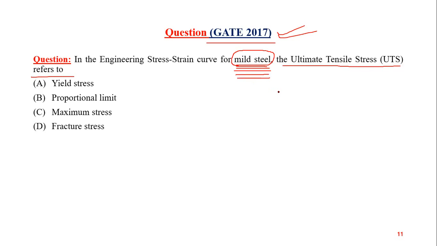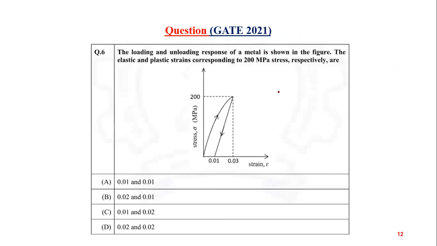See again, 2021, this year itself, they have asked this question based on stress strain diagram. The loading and unloading response of a metal is shown in the figure, the elastic and plastic strains. I told you elastic limit and plastic limit.